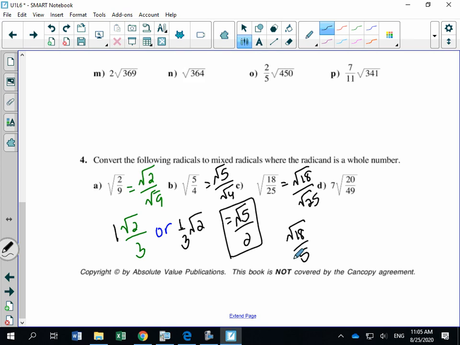The reason it's not done is you always have to look at your radicand and ask, are there two numbers that I could multiply to get 18? In this case, the square root of 18 is the same thing as root 9 times root 2, all over 5. And root 9 is 3, so we get 3 root 2 over 5. Okay, so C and D are a little bit trickier.